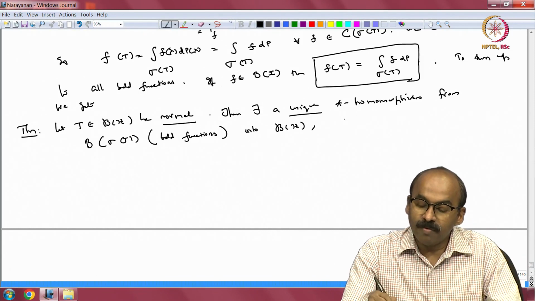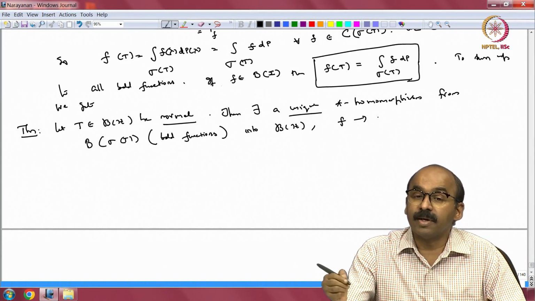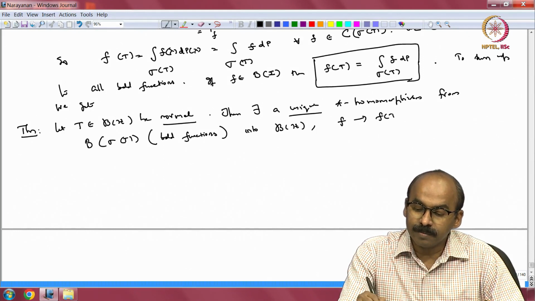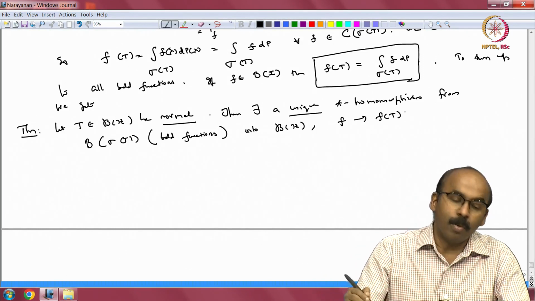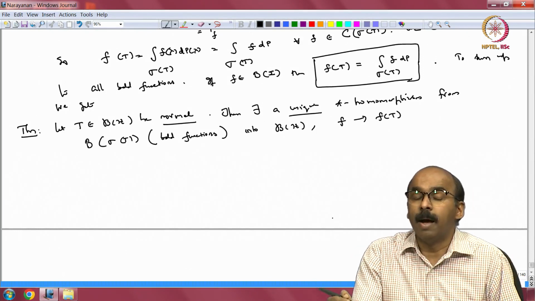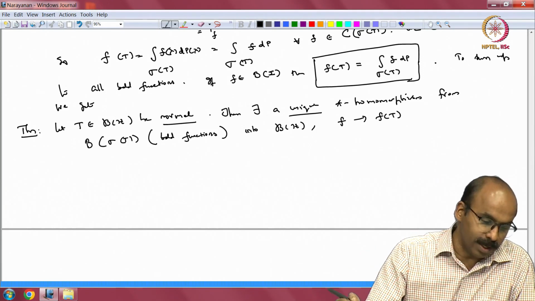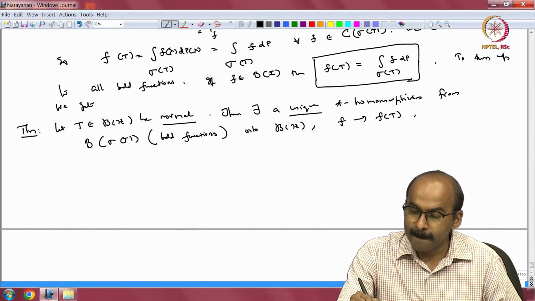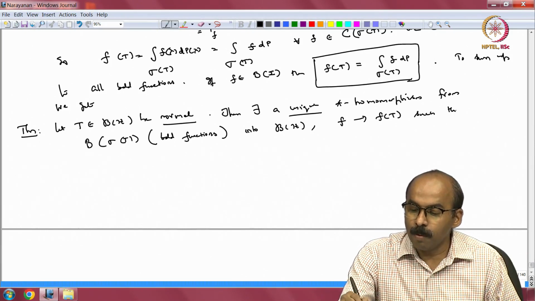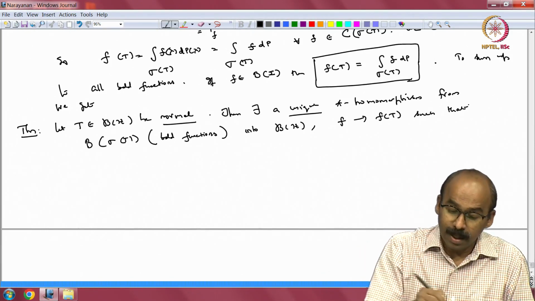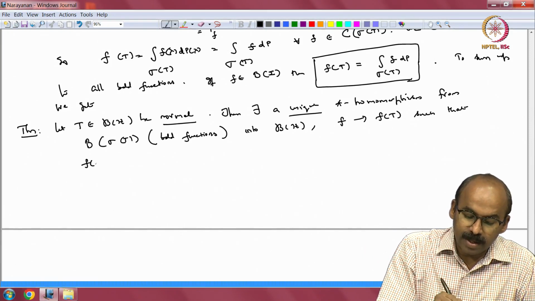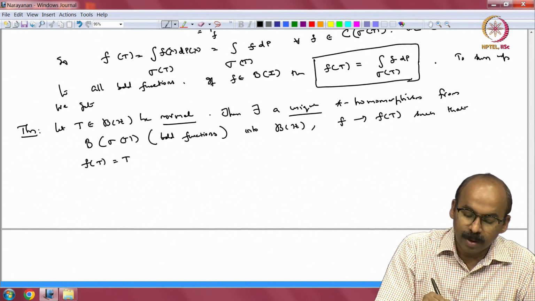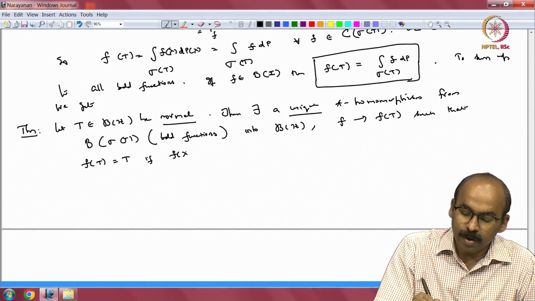Well, what is the homomorphism? That is f going to, so if I take a function f, it is f of T, right. So, that is the homomorphism. f of T is given by a projection valued measure, I will write it down later, f of T for f in such that, so the homomorphism is set up so that f of T is equal to T if f of lambda equals lambda, right.